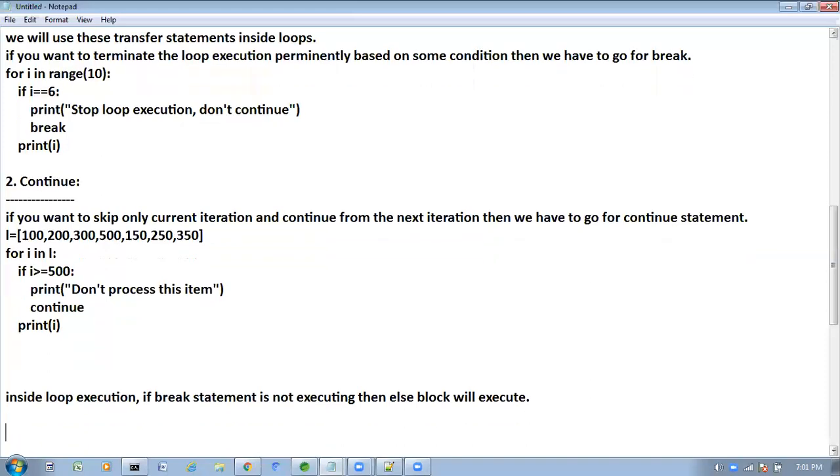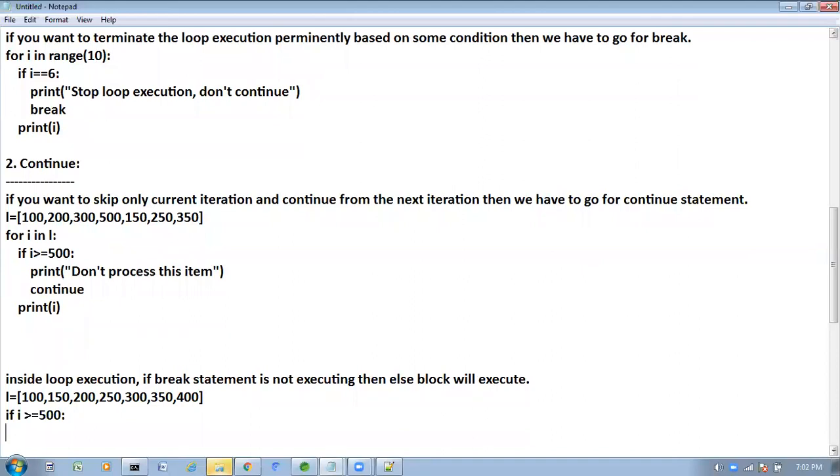See, here I'm writing like this: L is equal to 100, 150, 200, 250, 300, 350, 400, like this I took it here. So now here, if I value is greater than or equal to 500, then print stop execution.